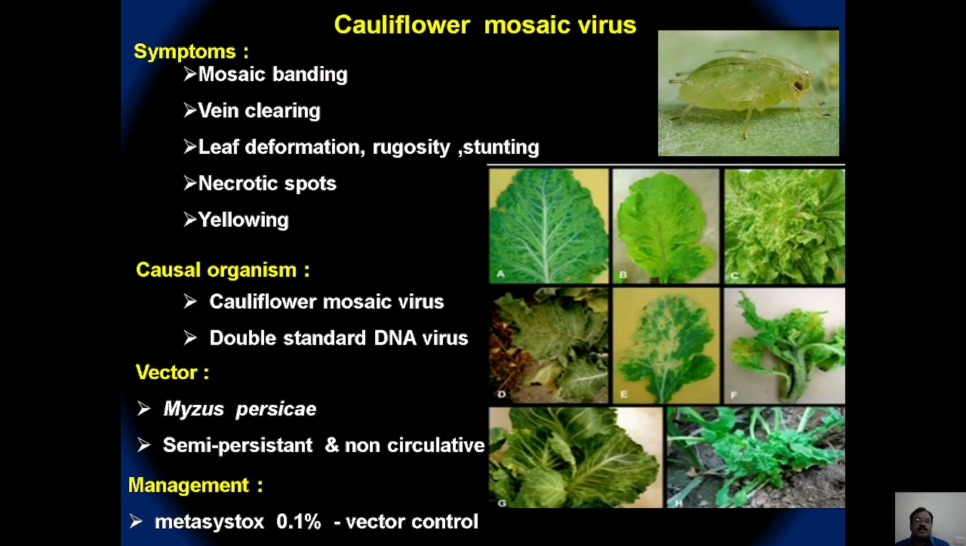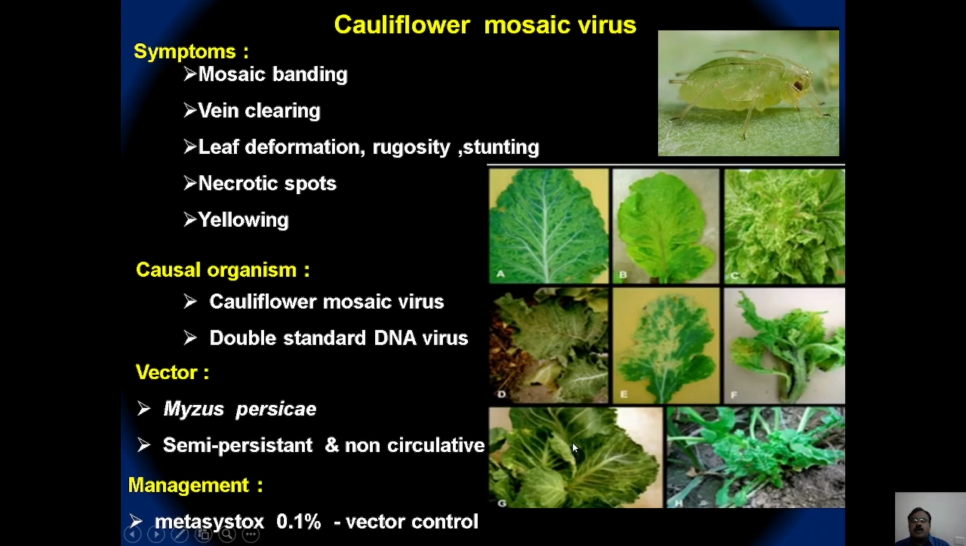And then cauliflower mosaic virus, which causes cauliflower mosaic disease on the mustard. It produces a typical chlorotic mosaic mottling pattern and mosaic banding on the infected leaves. It also causes vein clearing symptom as you see in picture B, and ultimately leads to malformation of leaves, rugosity and stunted growth of the plants.